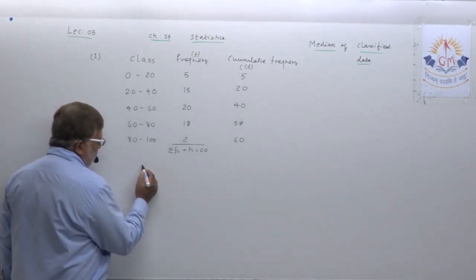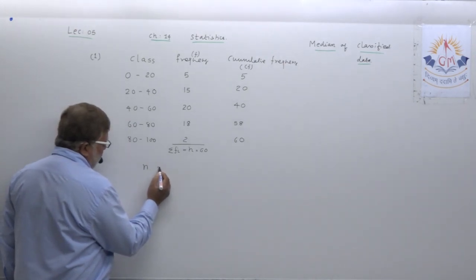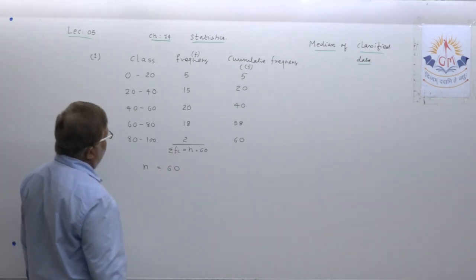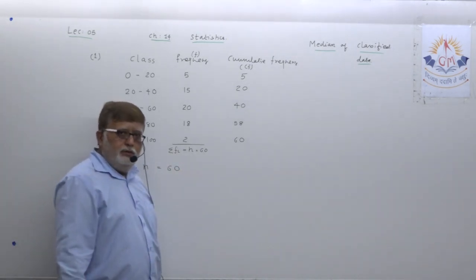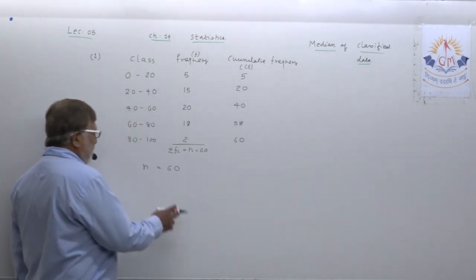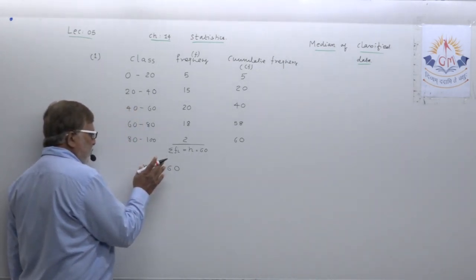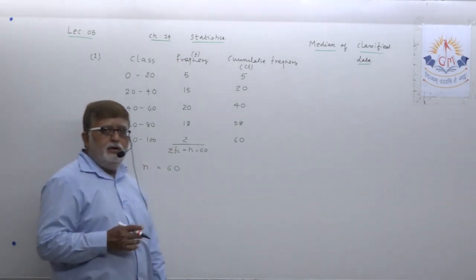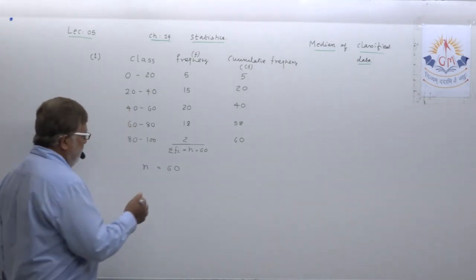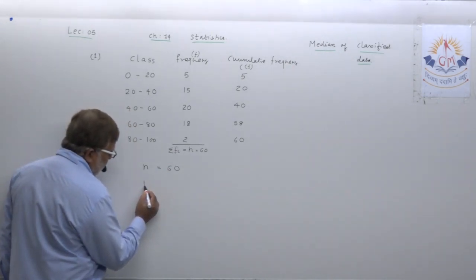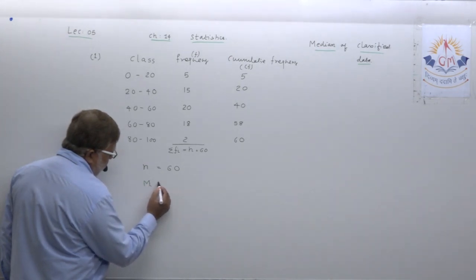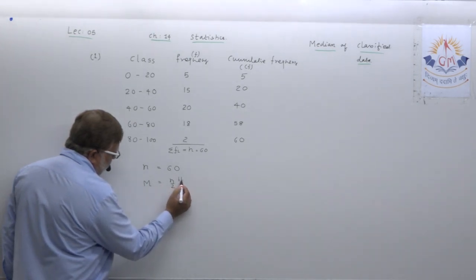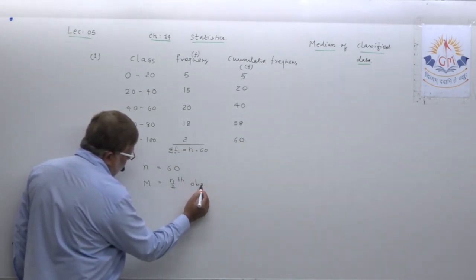Let me write that. First, the number of observations, they are 60. No need to mention either odd or even, because whether you get an odd number of observations or an even number of observations, the formula remains common here. What is that? Write down with me: M equal to n upon 2th observation.